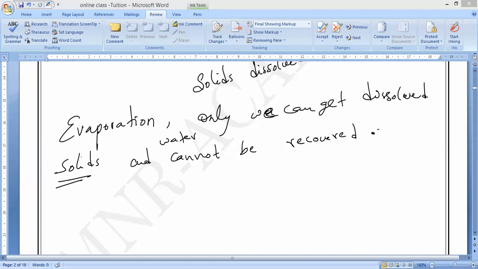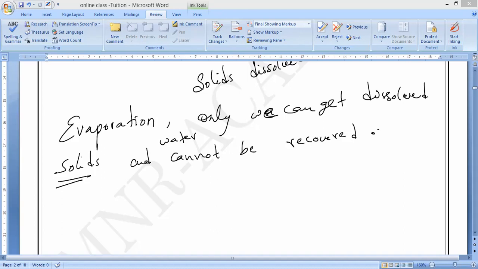So that is why, by evaporation, what can we get? We can only get dissolved solid substances, not the liquid substance. The liquid substance will be vaporized, and where will it go? It will be lost to the air. It will mix with the air only. So that is why we cannot get it back.